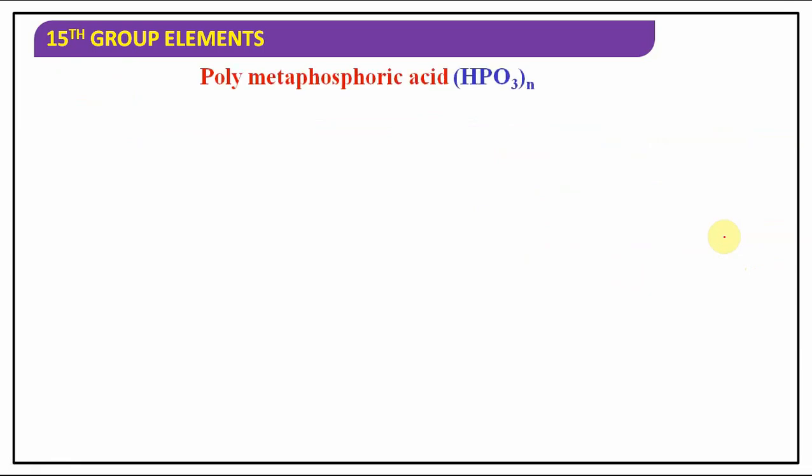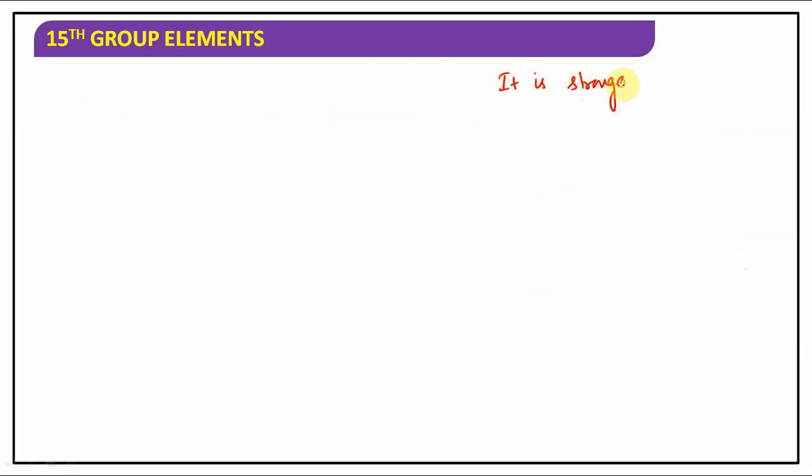So, they gave it directly, but I will discuss a few properties also. Acidic nature: I told you it is a strong acid, stronger than orthophosphoric acid. Tetrabasic acid, it is a stronger acid. It neither possesses oxidizing nor reducing property. There are no P-H bonds, children, that's the reason.